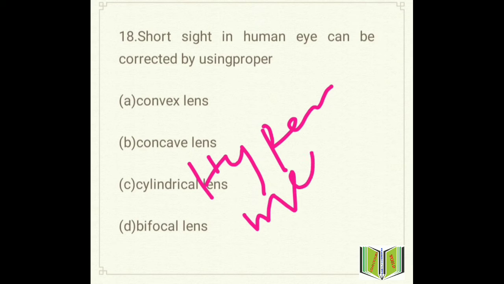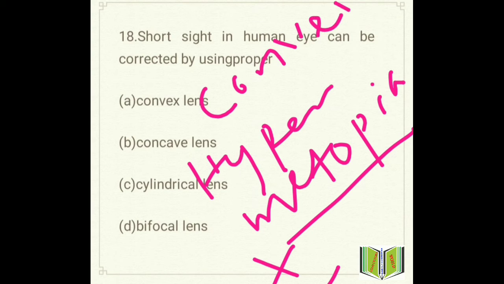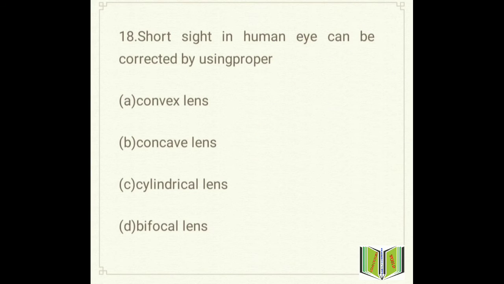If you talk about long sightedness, this is called hypermetropia. What is hypermetropia? In case of hypermetropia, a person feels difficulty to see the near objects, but he can see the far objects. So what is the remedy of long sightedness? The remedy is using convex lens. Is it clear? Another eye disease is called astigmatism. In order to correct astigmatism, a cylindrical lens is used.